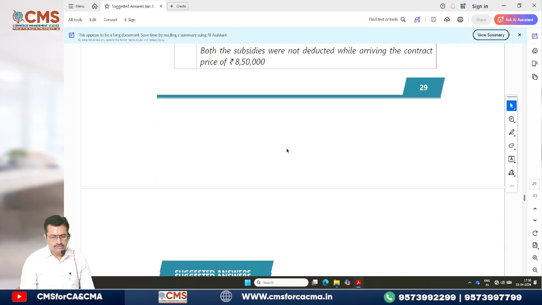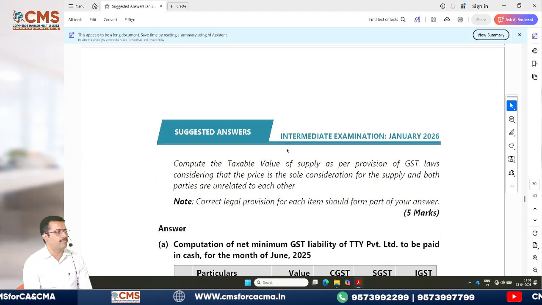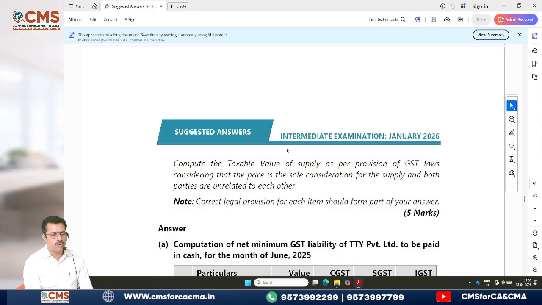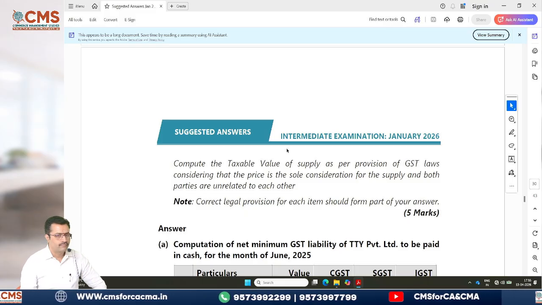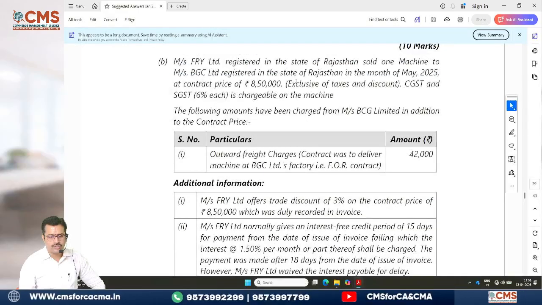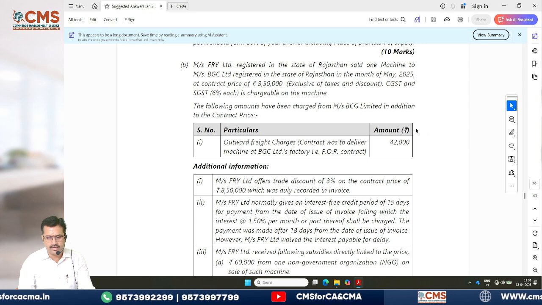Okay. Now compute the taxable value of supply as per the provision of GST laws, considering that the price is the sole consideration for supply and both parties are unrelated to each other. Will you calculate? Yes? Chalo. Make it fast, quickly. I am displaying the question. I'll reduce the zoom so that the entire question is visible immediately.